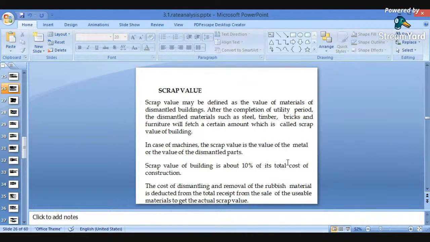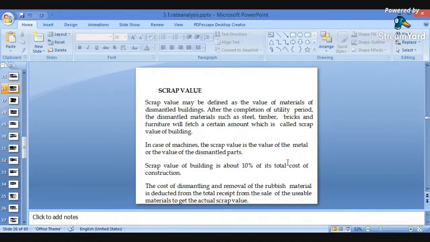Okay? Of the total cost of the construction, 90% we can consider as the construction cost, and out of the total cost of the construction, 10% we will consider as the scrap value.